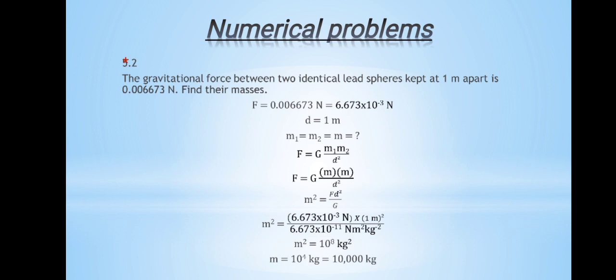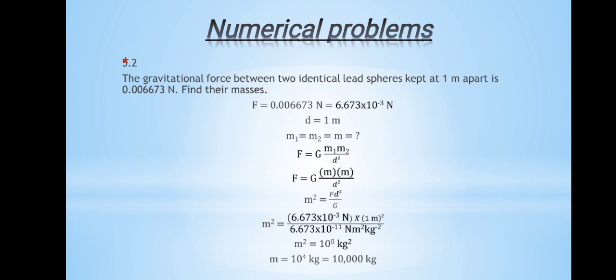We will solve this by writing down the given data, that is F is equal to 0.006673 Newton, which is equivalent to 6.673 into 10 raised to power minus 3 Newton. The separation between the two identical spheres is 1 meter, and we are asked to find both of the masses m1 and m2.